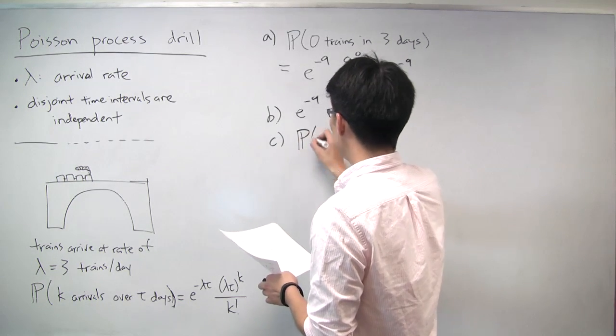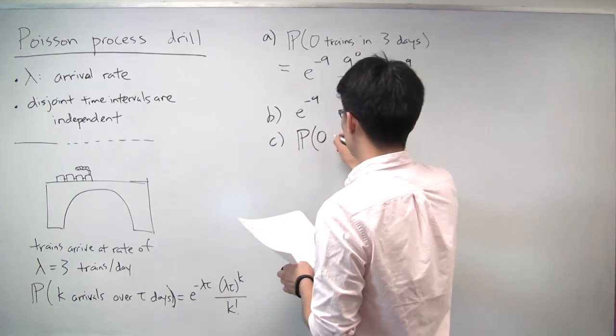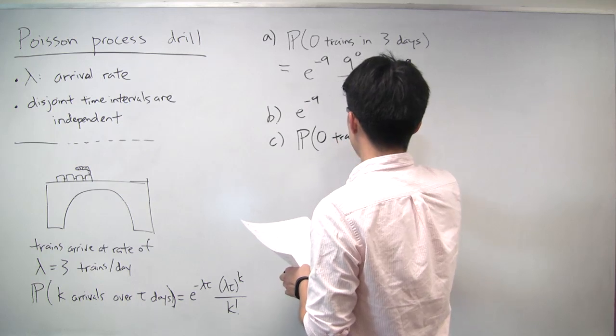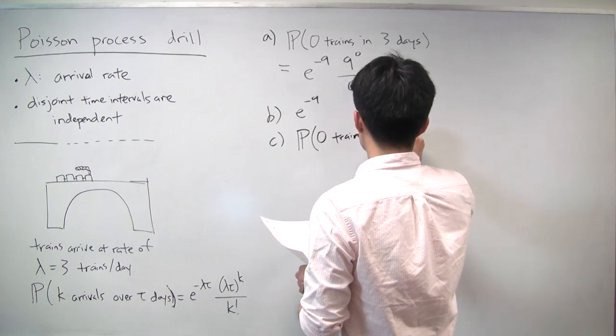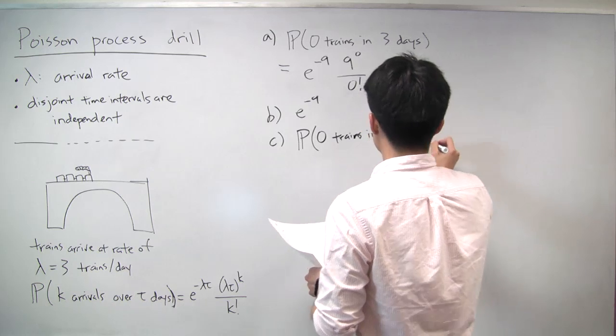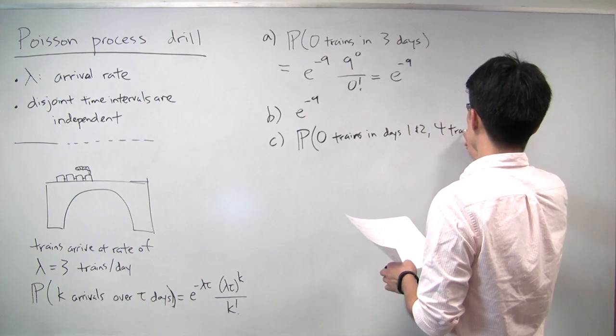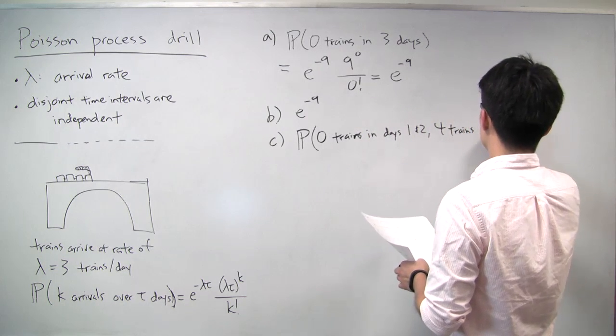So the probability that we're looking for is 0 trains in days 1 and 2 and 4 trains on day 4.